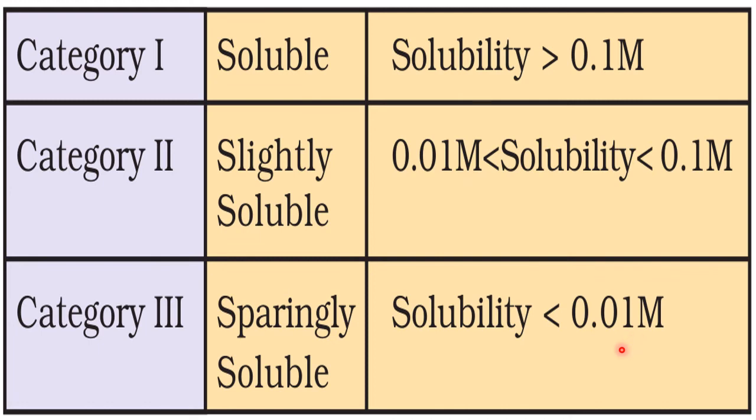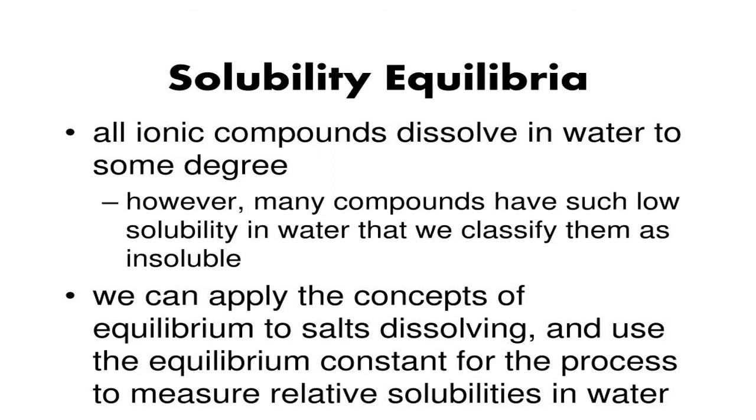Now if its solubility is less than 0.01 M, that means if oxalic acid's amount is less than 1.28 grams in 1000 ml of solution, then it is taken as very less soluble, or sparingly soluble, or insoluble. So depending upon this category, we classify substances into soluble, slightly soluble, and sparingly soluble. Very good.